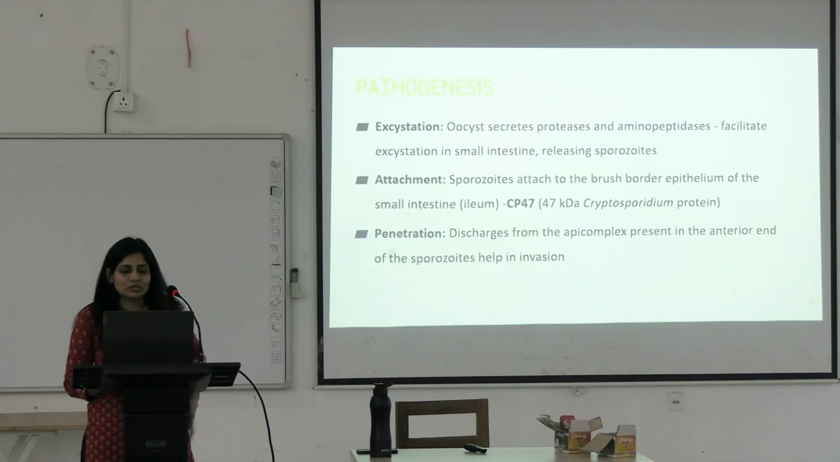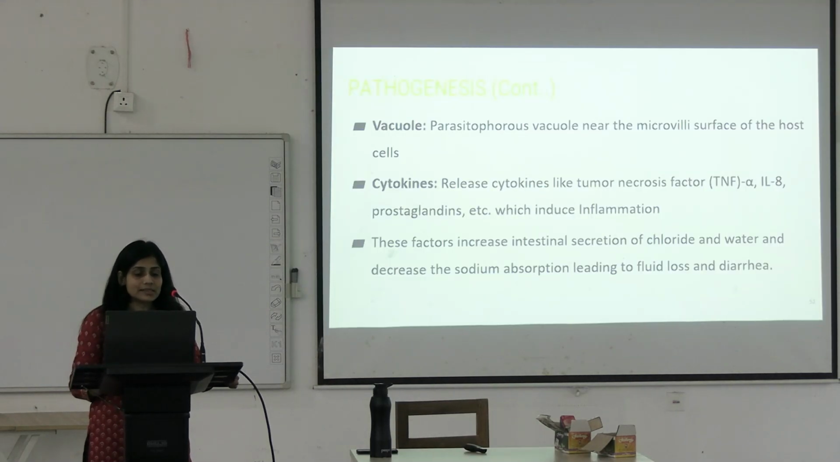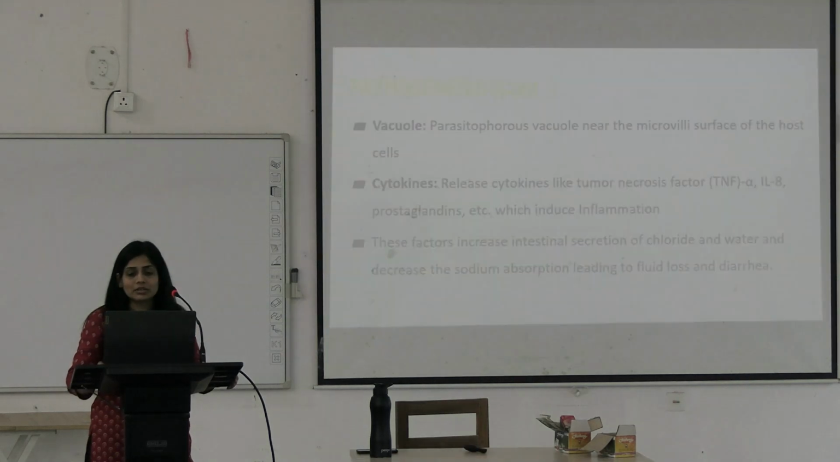Let's take a look at the pathogenesis. We saw that the apical site was invading the intestinal epithelium. Then it was residing in the parasitophorous vacuole, right? Then cytokines were released which were inducing inflammation. What were the cytokines that were released? TNF alpha, interleukin 8 and prostaglandins. This will increase the intestinal secretion of chloride and water, and it will lead to profuse watery diarrhea.